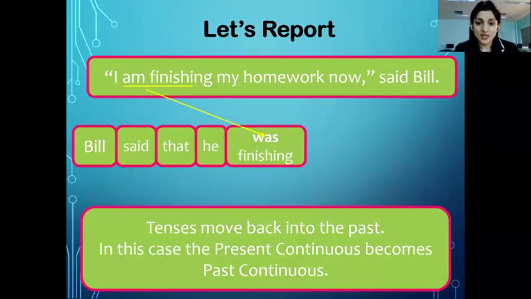Am finishing. I am finishing will change to he was finishing. Am is the present tense. Was is not. Tenses move back in time. Tenses move to past, whenever you report something that has happened already. It's a past now. So here, am finishing changes to was finishing. Present continuous changes to past continuous. Let's go further.